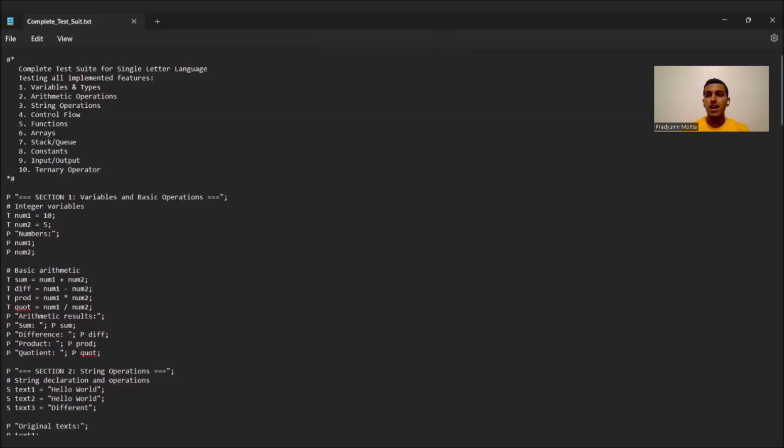So now here is a snapshot of our coding language. For example, we have this special test suite made for testing all the features of our language. As you can see, this is the basic coding in the syntax of our language, which tests for variables and their types, arithmetic operators, string operations, control flow, functions, arrays, stacks, queues, constants, input output, as well as the ternary operator. So this test suite is divided into 10 parts, as you can see over here.